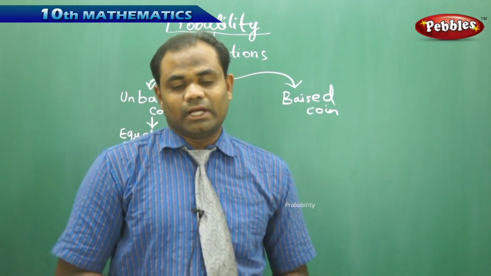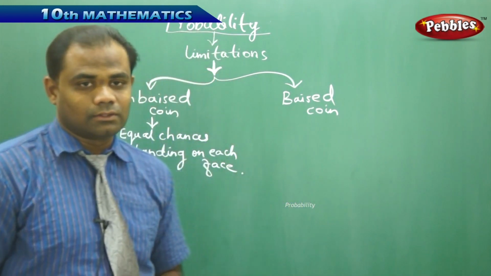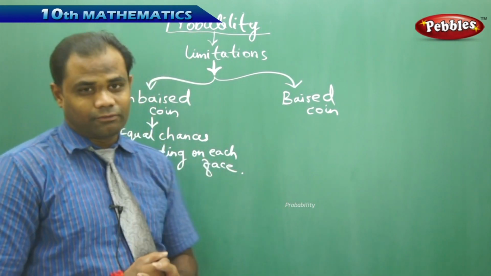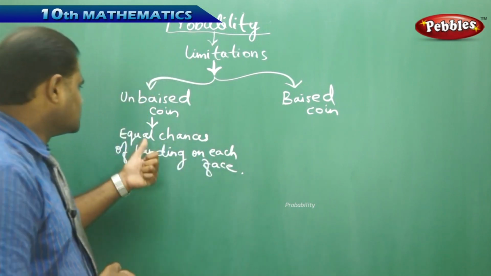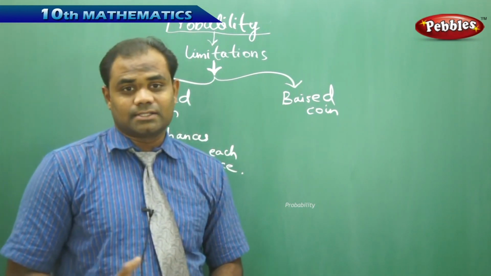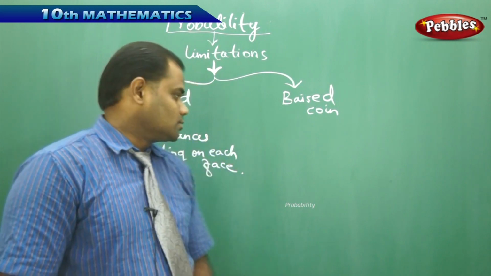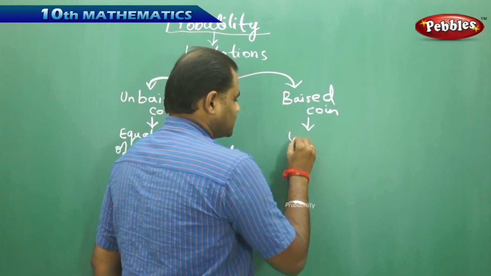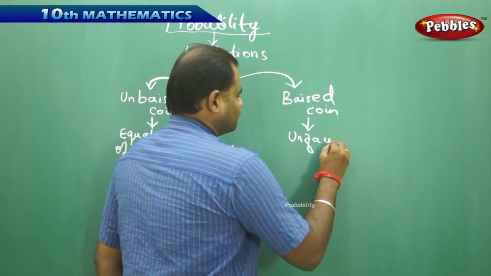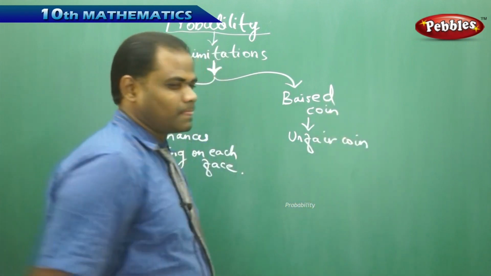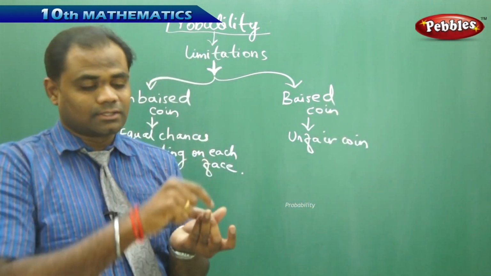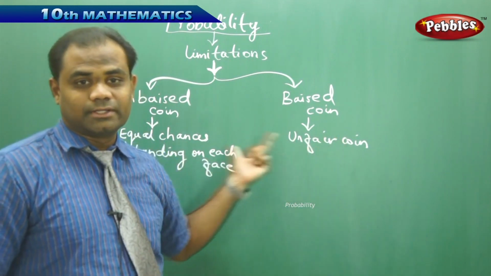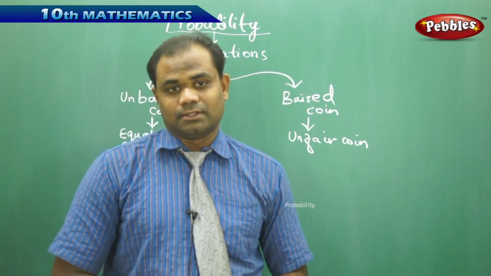So those unfair chances are called biased coins. So in probability, we always take equal or fair chances of landing on each side, that is unbiased coins or unbiased dice, etc. Therefore, in this case, this is set unequal chances of landing. Therefore, this is called an unfair coin, where one side might be bulged or raised or the other side might be flat. This is how we differentiate between biased coins and unbiased coins.